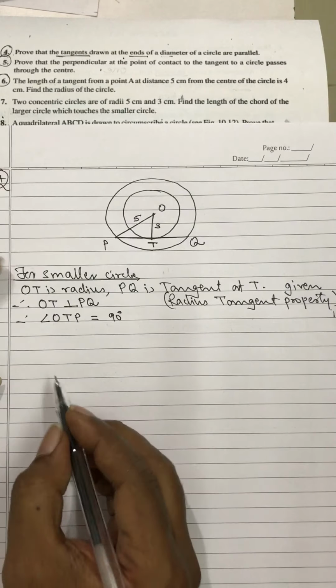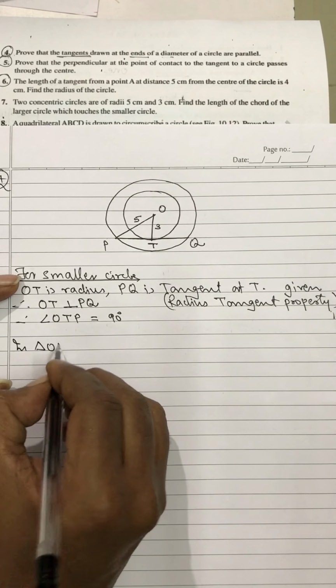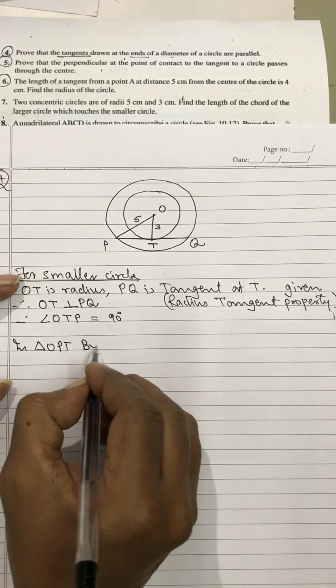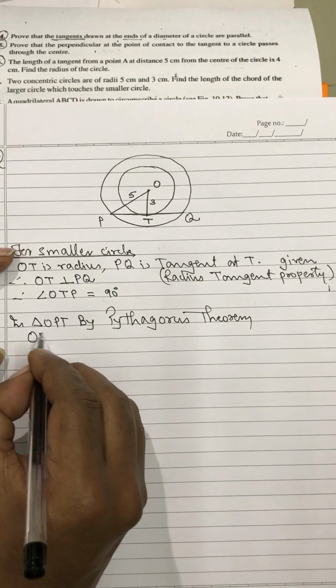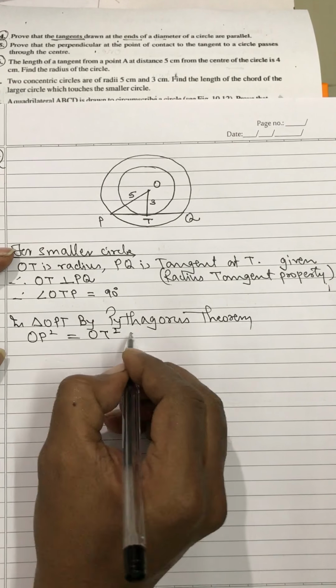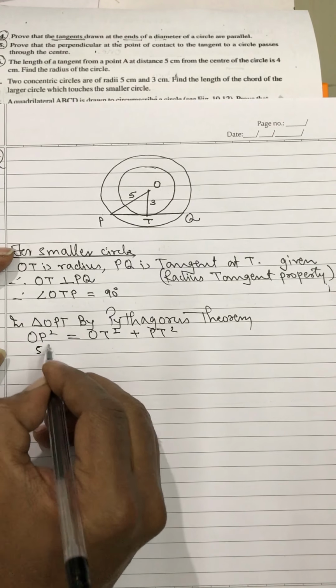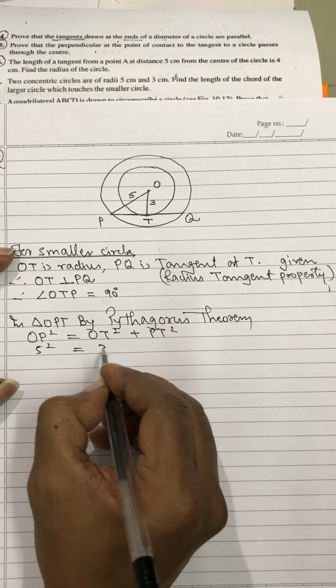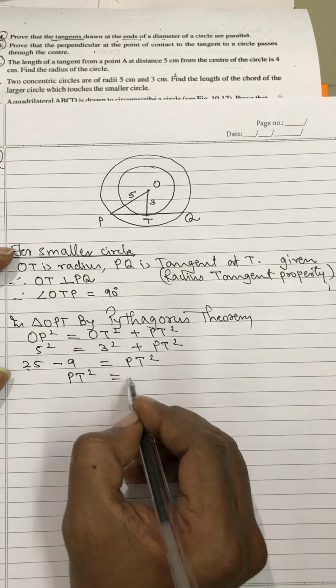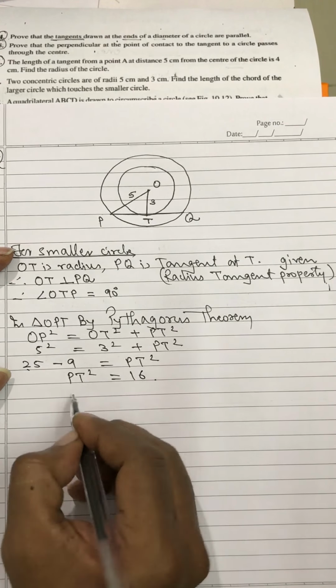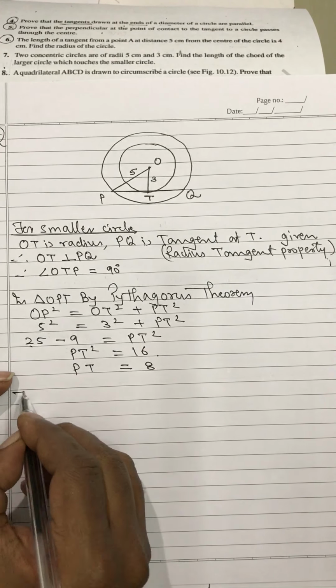Okay, so now in triangle OPT by Pythagoras theorem, OP square is equal to... -9 will give you 16, 8. Now PT we have got 8, and now what happens is that for